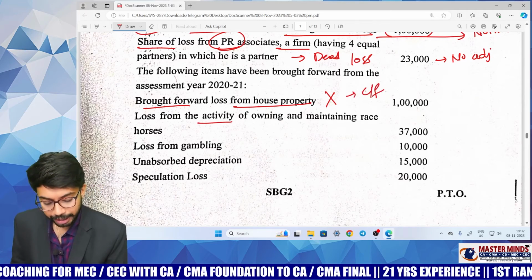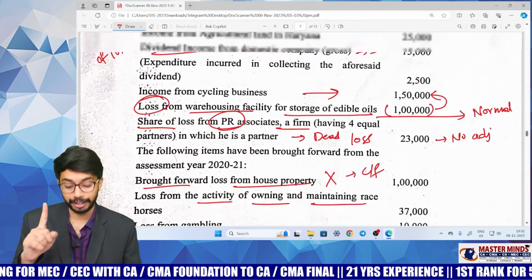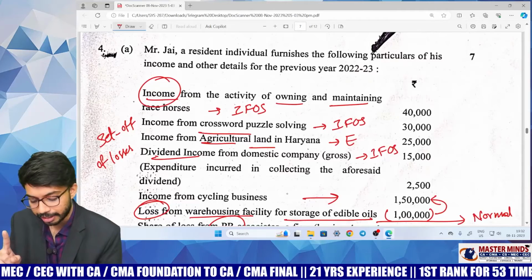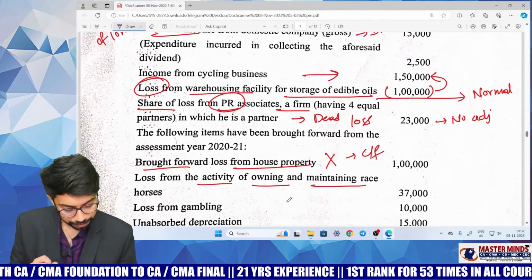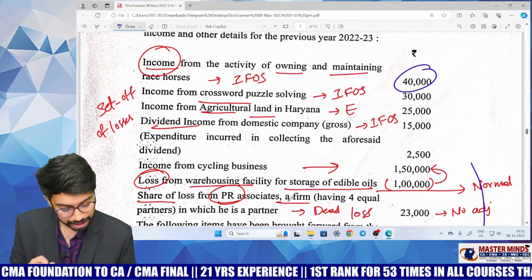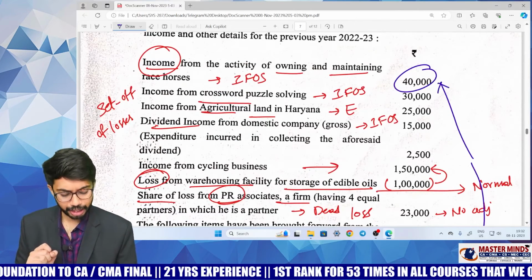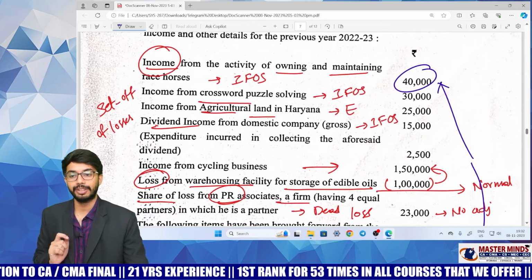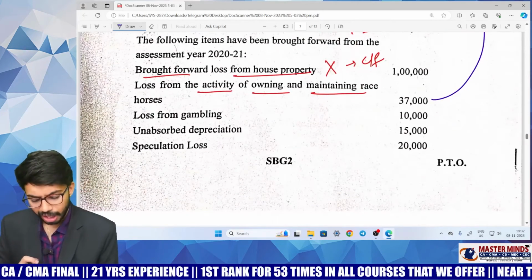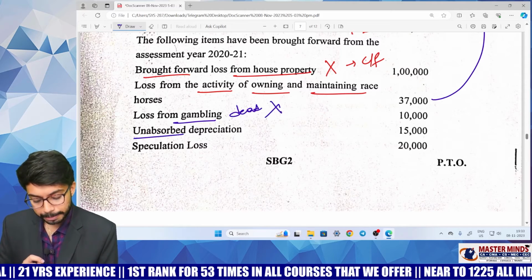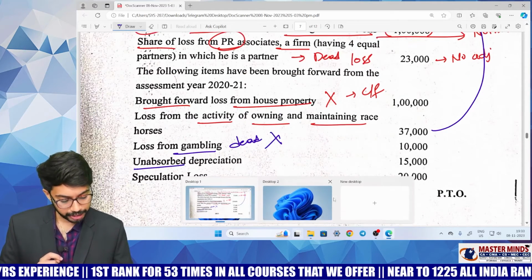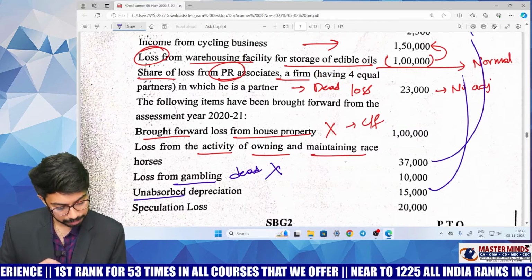Loss from the activity of owning and maintaining racehorses. Careful. There is income from owning and maintaining racehorses, right? So against this income, you can set off this loss. Whatever 37,000 loss is there, you can set off against income from owning and maintaining racehorses. Loss from gambling, this is dead loss, you cannot set it off. Unabsorbed depreciation, this you can set off against PGBP income.